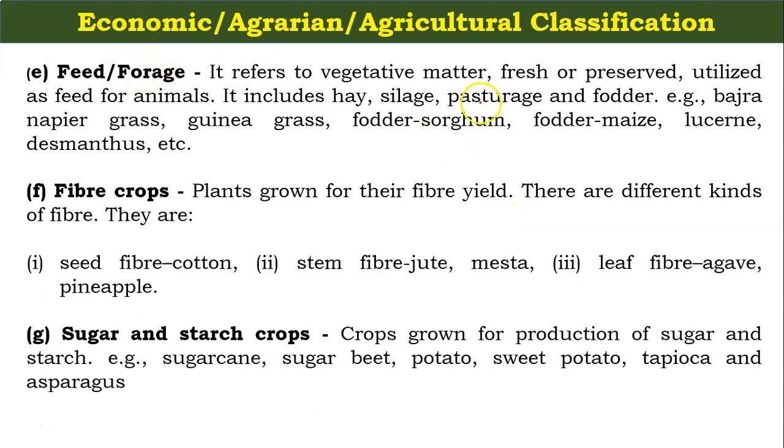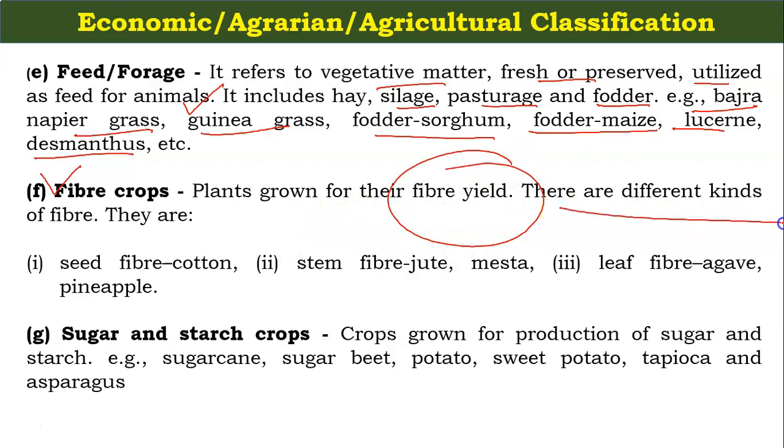Feed and forage refers to the vegetative matter, fresh or preserved, utilized as a feed for animals. And it includes silage, pasturage, fodders, bajra, Napier grass, Guinea grass, fodder sorghum, fodder maize, lucerne, Desmanthus. Under the fiber crops, the plants grown for their fiber yields, there are different kinds of fiber. They are known as seed fiber cotton, stem fiber jute, mesta, leaf fiber agave and pineapple.